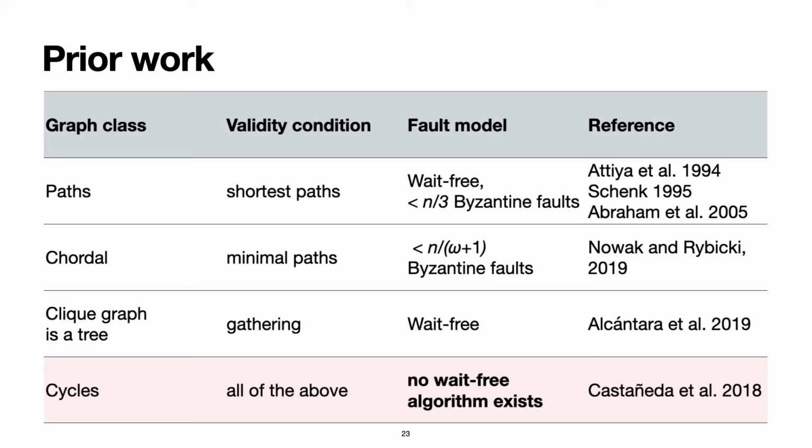Finally, Castaneda and others have shown that the gathering problem and its variants cannot be solved in a wait-free manner on cycles of length greater than 3. This result actually generalizes to each of the above problem variants, as all of the 3 validity conditions turn out to be the same in the case of cycles. However, this does not thoroughly answer the question: when can approximate agreement be solved under the shortest path validity constraint? For example, are cycles the only hard case?